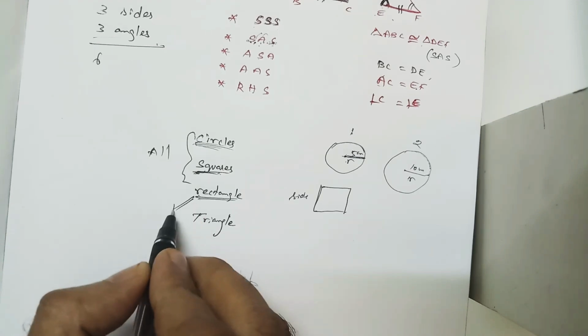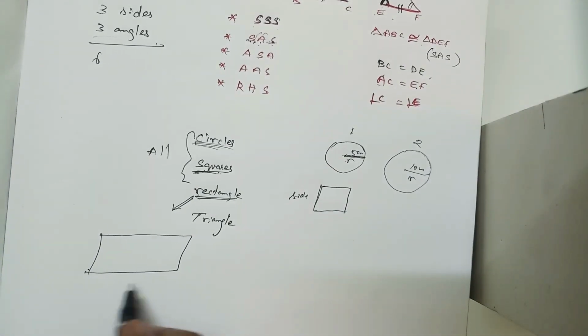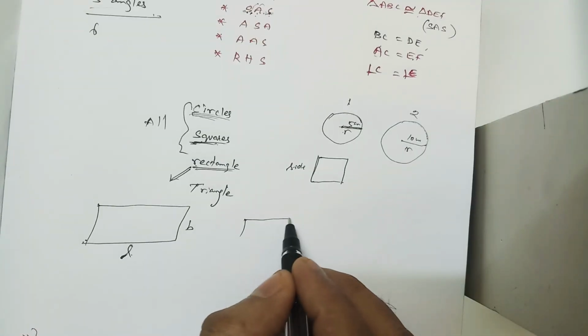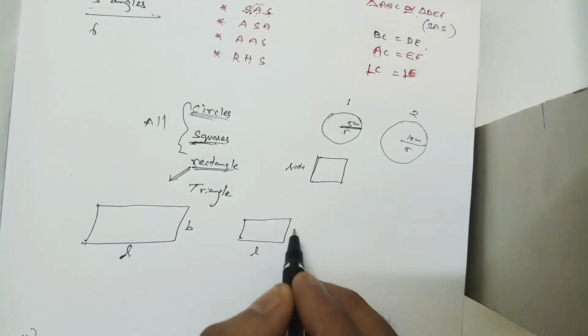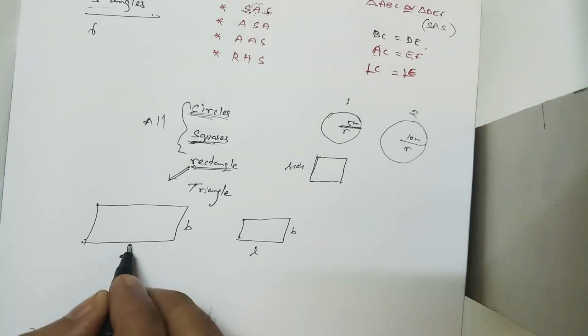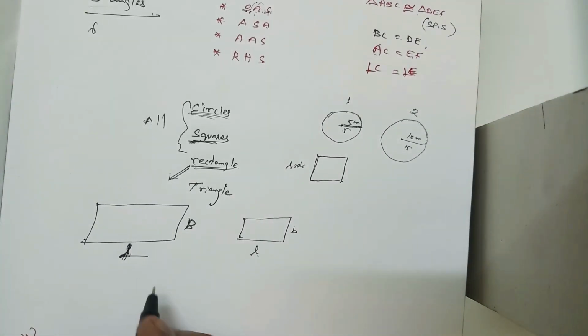When we go for a rectangle, we have two measurements. What are they? Two dimensions, nothing but length and breadth, right? So I'm just taking one more rectangle. This is L and this is B. We want to compare the length of the big rectangle, capital L and capital B, and the small rectangle, small l and small b.